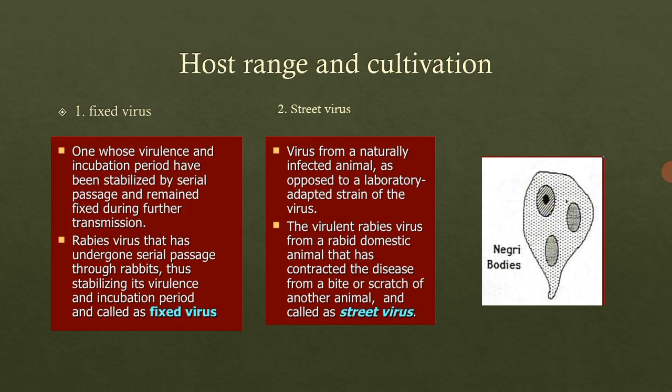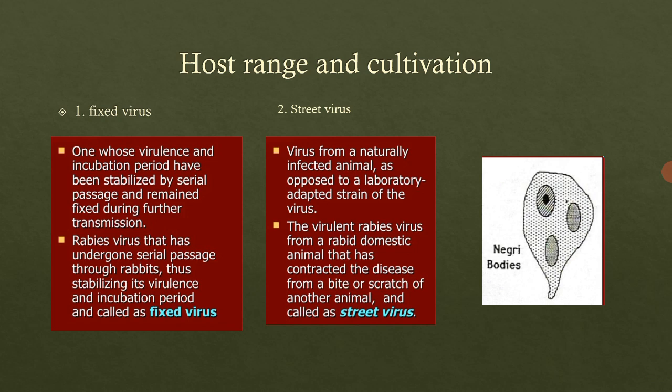Although after the intracerebral inoculation, it can produce fatal encephalitis after a short and fixed incubation period of 6 to 7 days. Okay, what is the incubation period of this fixed virus? It is 6 to 7 days.